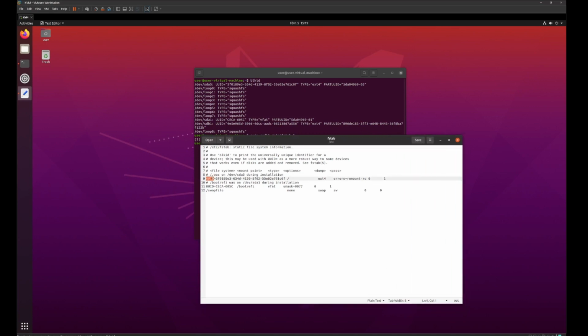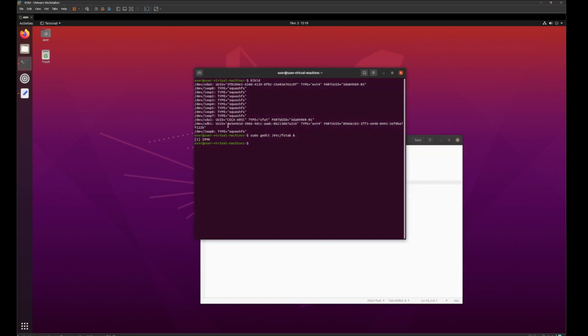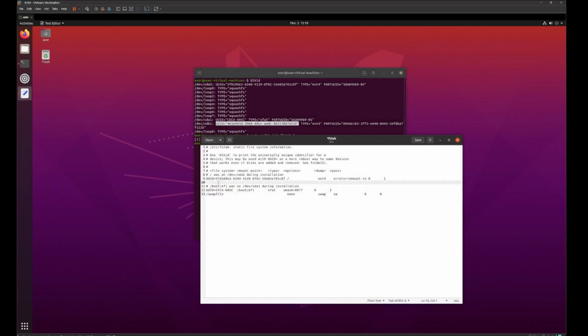Here we need to add a second line underneath the first one. For this second line you will need to copy the UUID of your hard drive and paste it in the file, like I am showing here. Remember to take away the quotes once you paste it. As for the rest, you can write your designated mounting point and finish the rest like shown.